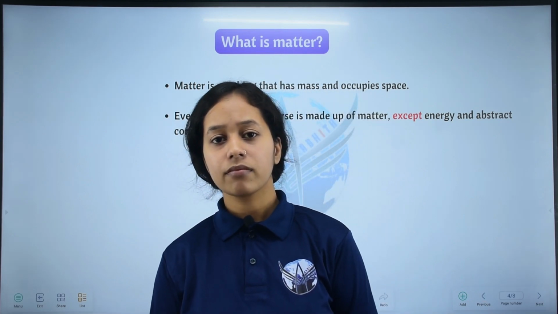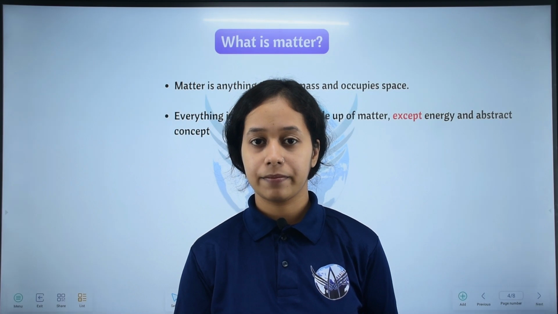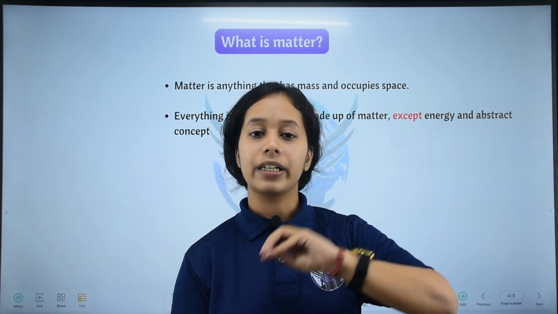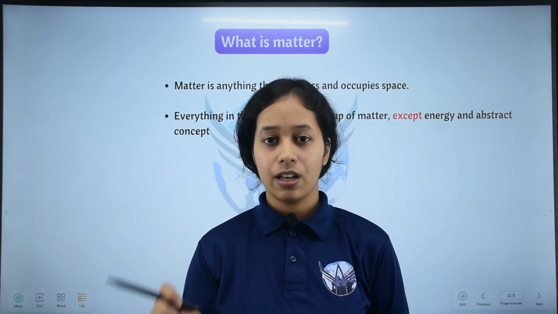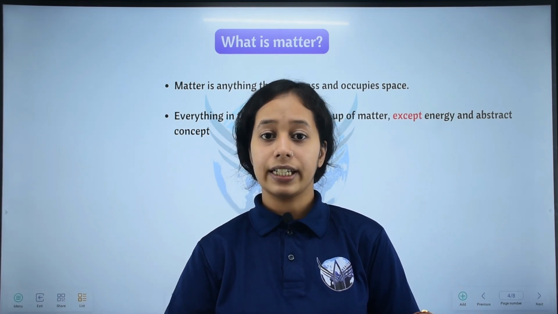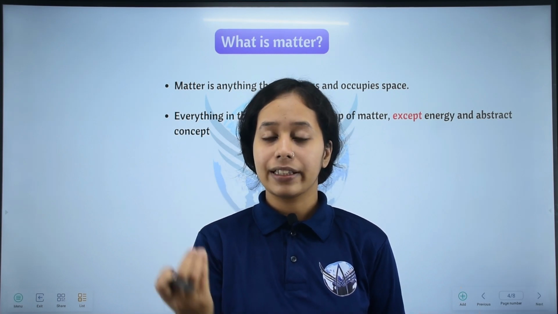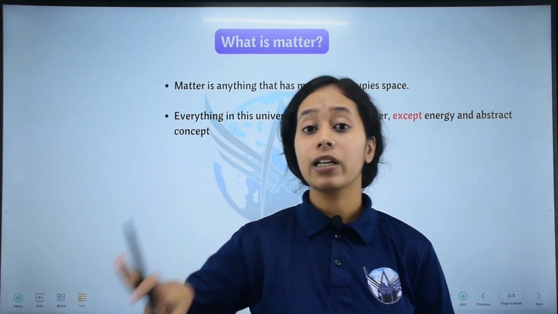They debated the nature of matter: is matter particulate or is matter continuous? The community got divided into two regarding the nature of matter: will it be particulate or will it be continuous?